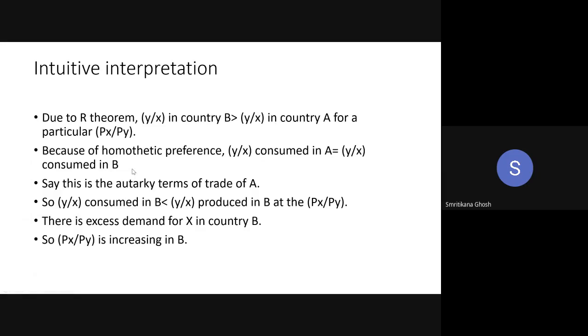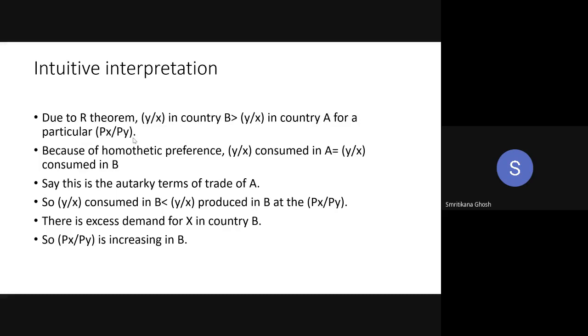Now, as this Px by Py is the autarky Px by Py of country A, we know that in the autarky, whatever you are producing, you have to consume it, because there is no scope of export, import, saving, dissaving, nothing.